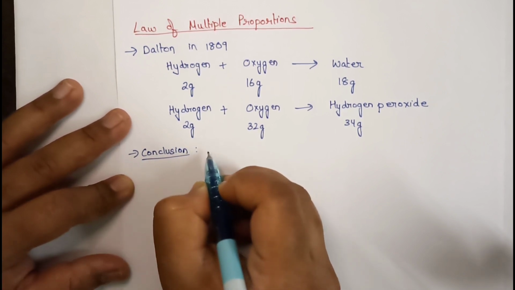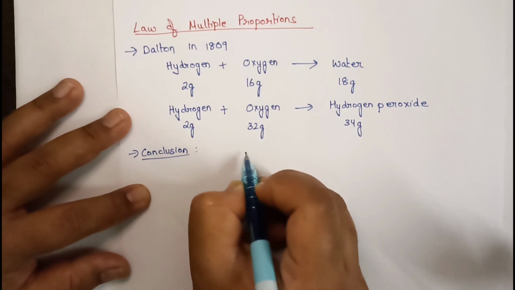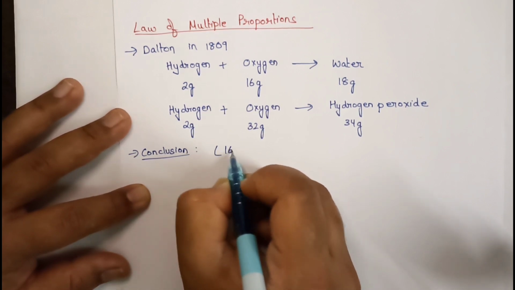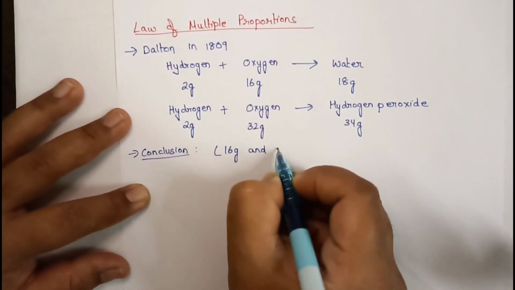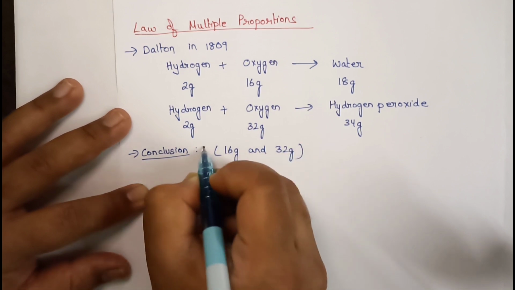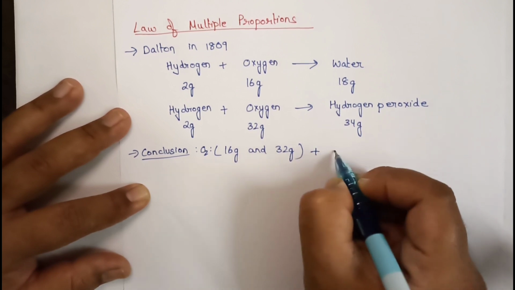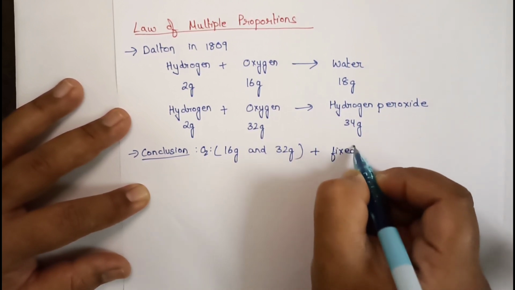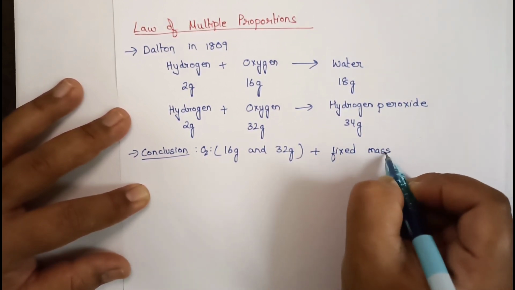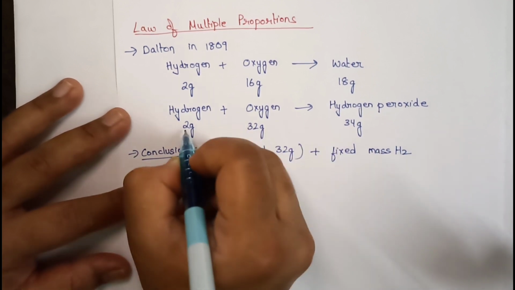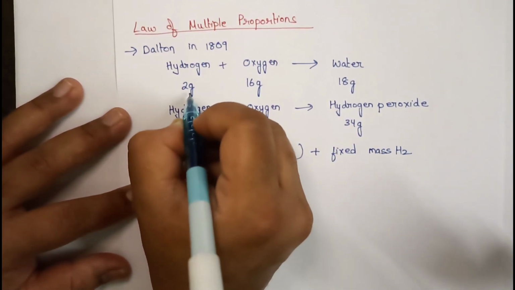He concluded that the mass of oxygen, that is 16 grams and 32 grams, which combines with the fixed mass of hydrogen. Mass of hydrogen is fixed, isn't it? Here also it is 2 grams, here also 2 grams.